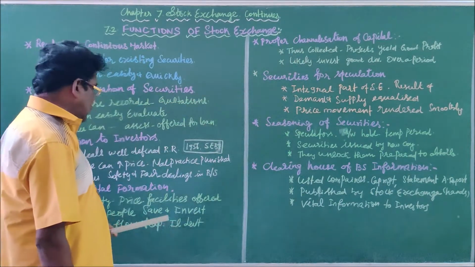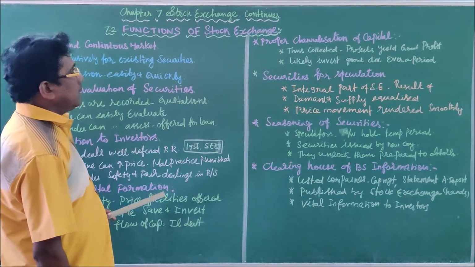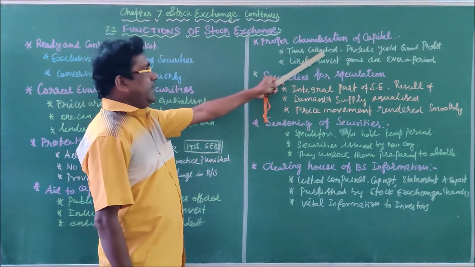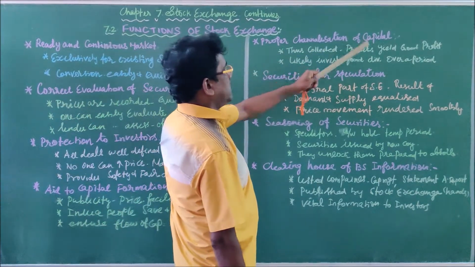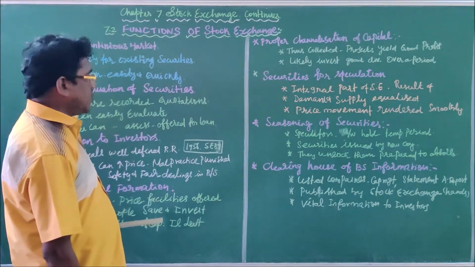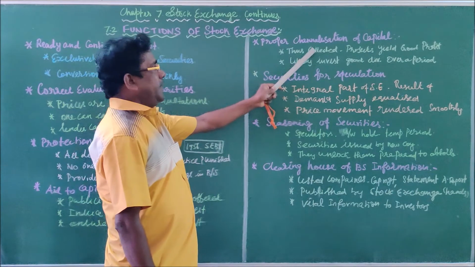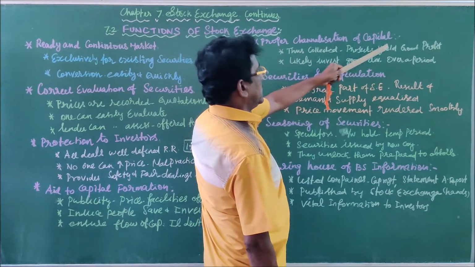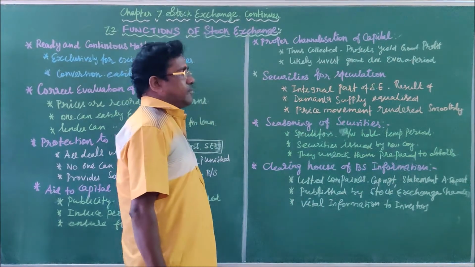The amount thus collected by the stock exchange or the company should be invested in various projects. The amount collected from the various investors, the company can invest in projects which give a good amount of profit.